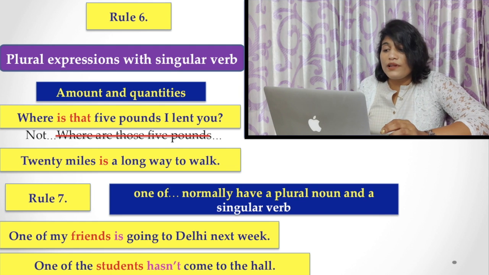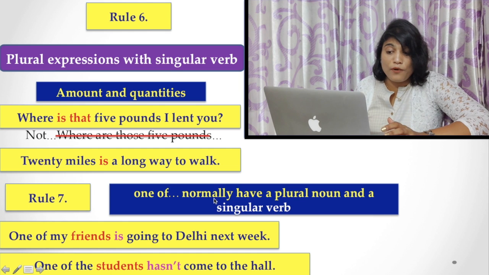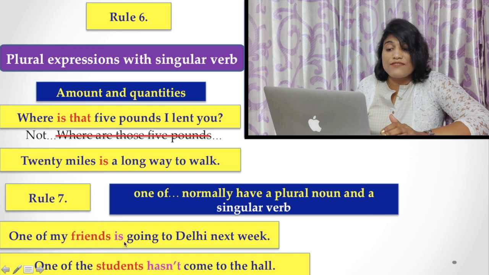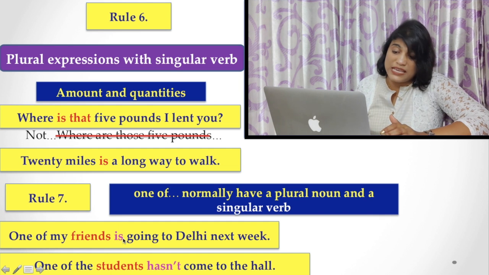And rule number 7 is that one of normally takes a plural noun and a singular verb. This is a vital point. If you say one of my friends, you have to use the singular verb: one of my friends is going to Delhi next week.